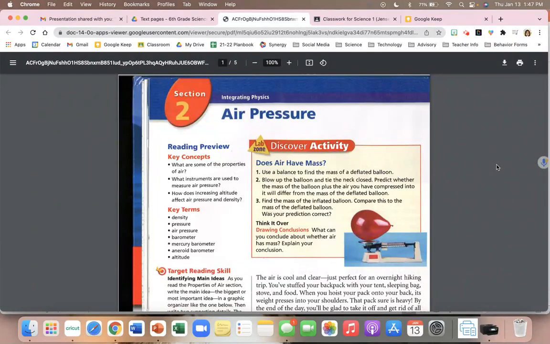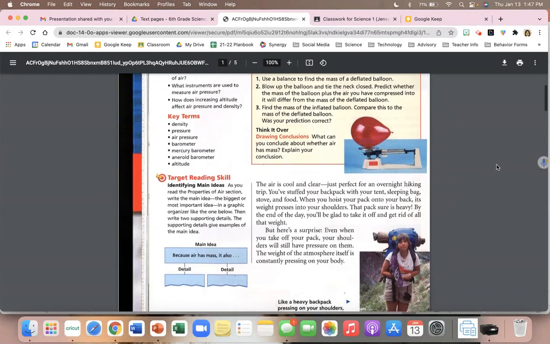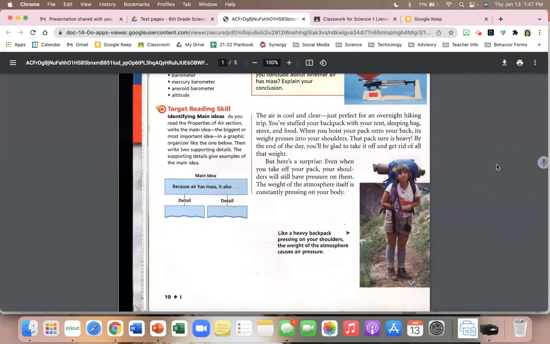Okay, our second section of our Weather 1 unit is all about air pressure. We are reading pages 10 through 14.